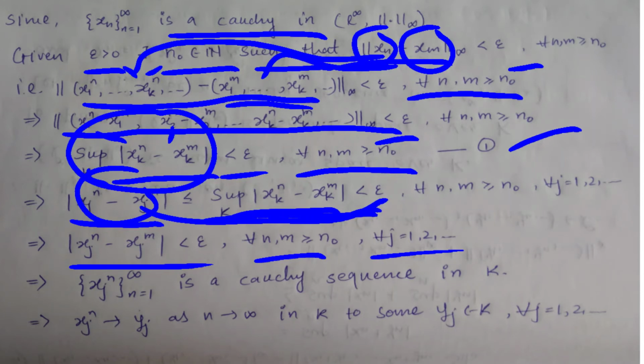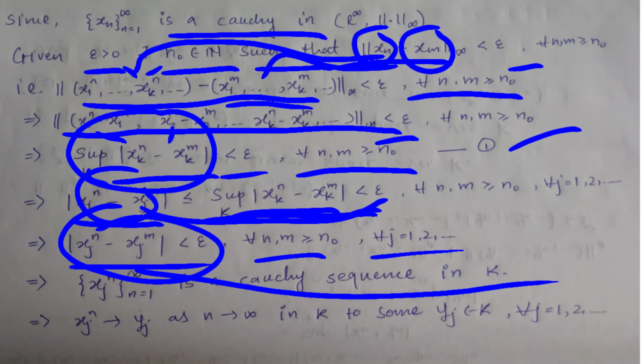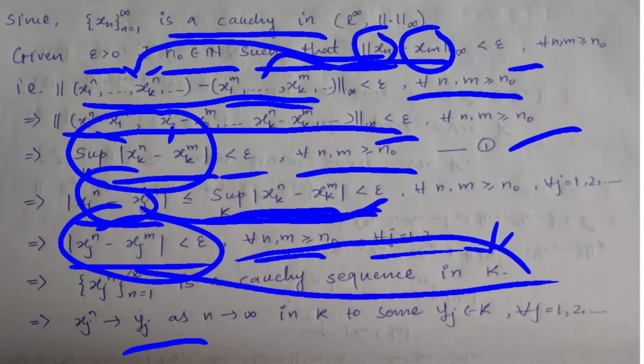So it means xj is a Cauchy sequence. From this you can say that this is a Cauchy sequence in K, right? A Cauchy sequence in K converges, since K is complete. Here K is our scalar field, and suppose I say that xj to the power n is convergent to some point yj as n tends to infinity in K. Here my yj is in K, right?